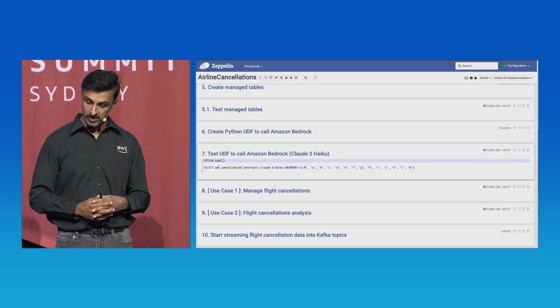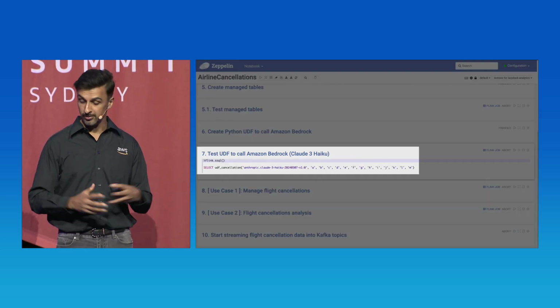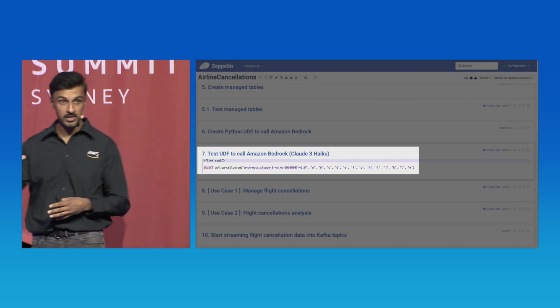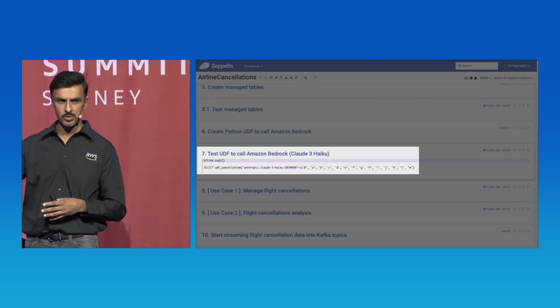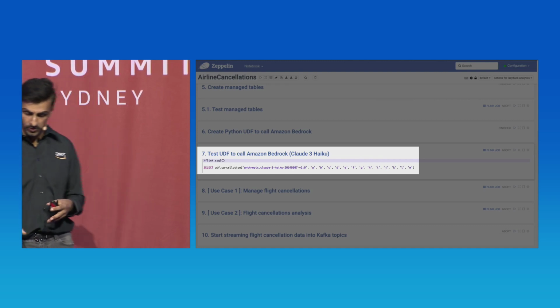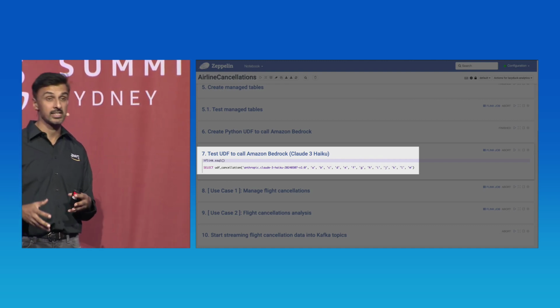So opening up, we're going to run some simple Flink SQL. We're just going to select the UDF function, give it a model ID, and pass it some dummy parameters. So select UDF cancellation. The first parameter is our model ID.